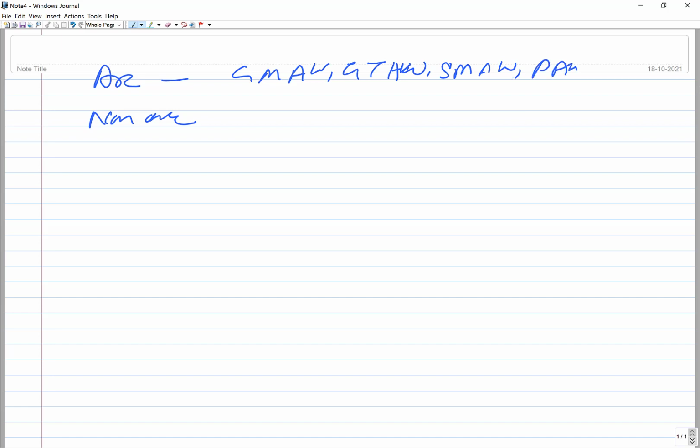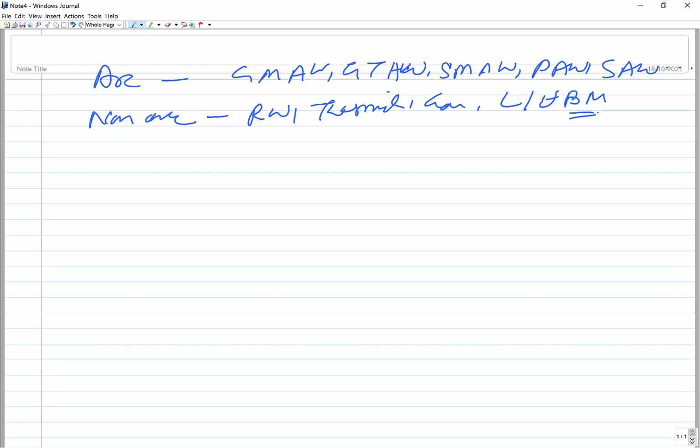Plasma arc welding, submerged arc welding, etc., all fall in the arc category. Non-arc is where the joint is developed and enough heat is generated but not through an arc. So resistance welding, thermite welding, gas welding, laser and electron beam, all these are non-arc processes, which are used for generating the heat or to facilitate the deformation.